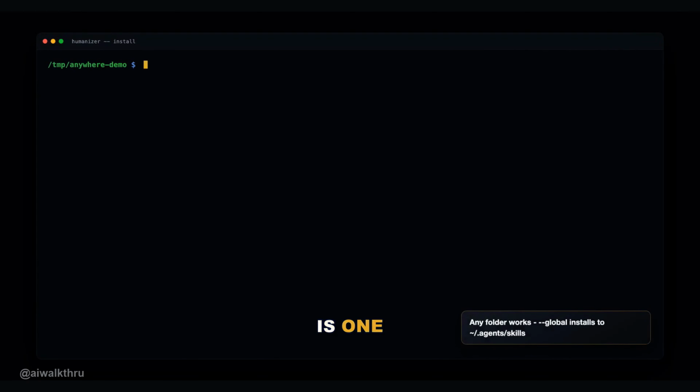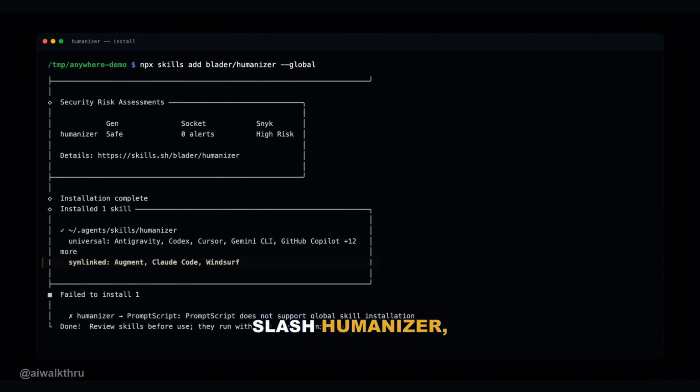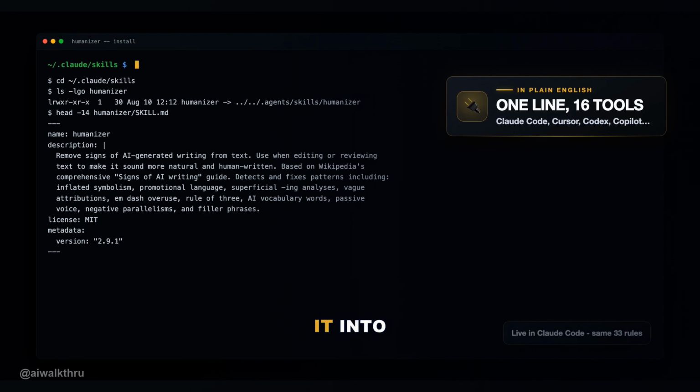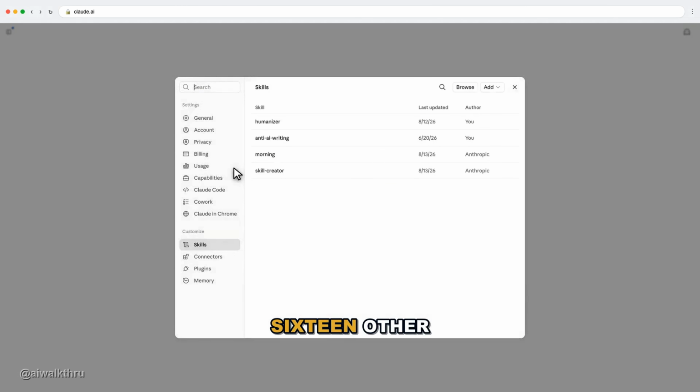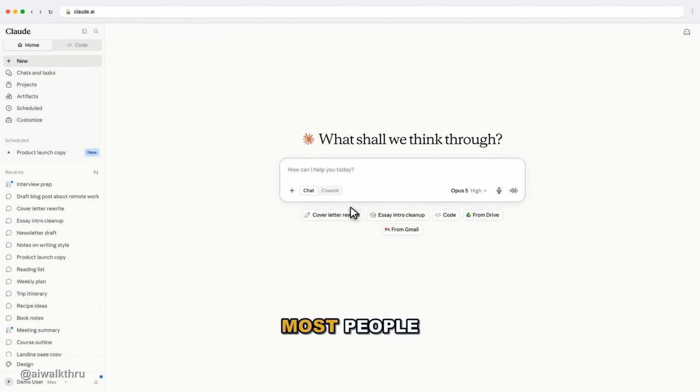Way 2 is 1 line in a terminal, and it is the better option if you also code: npx skills add Blader/Humanizer --global. That installs it once and wires it into Claude Code and about 16 other tools at the same time. Either way, you end up in the same place with Humanizer sitting in your skills, ready to call. Now, the part that actually matters, and this is where most people get it wrong.